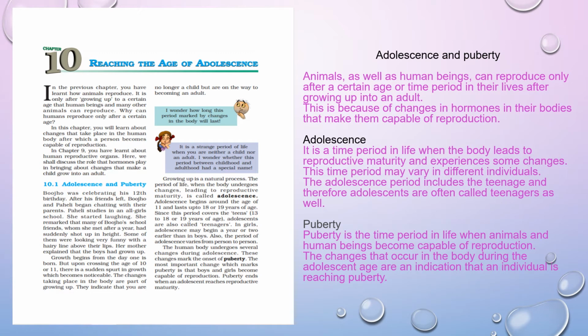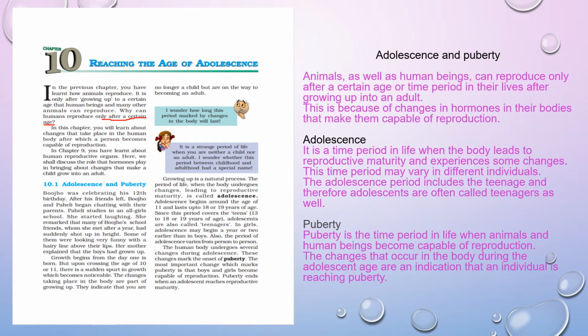In the previous chapter we studied reproduction, how animals reproduce and how human beings reproduce. We also discussed the reproductive organs in males and females, and we studied that only after a certain age can humans reproduce.